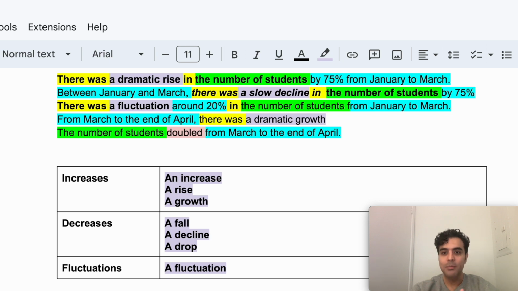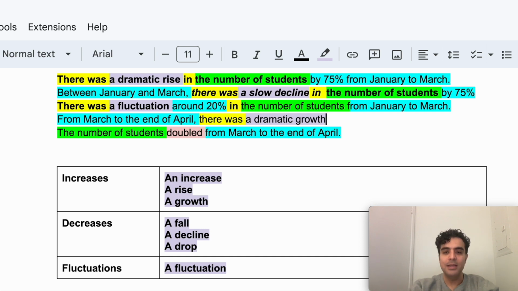Notice when I say a dramatic growth, it does not necessarily indicate that it was doubled, but when something doubles, it's considered a great increase, right? So we could call it a dramatic growth because the structure that we have for noun phrases cannot be as easily used to describe proportional changes, such as doubling or reducing to a half.